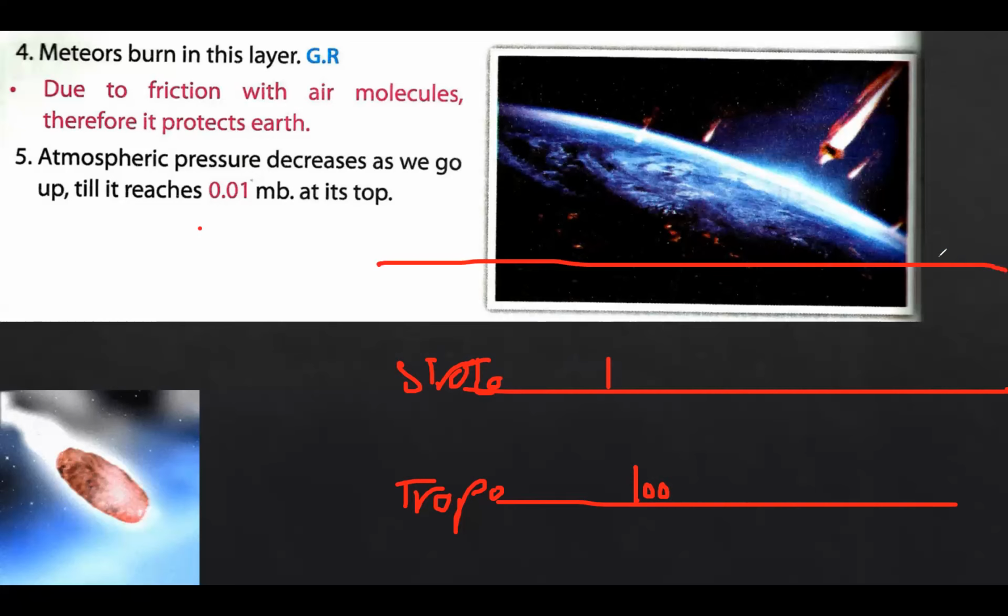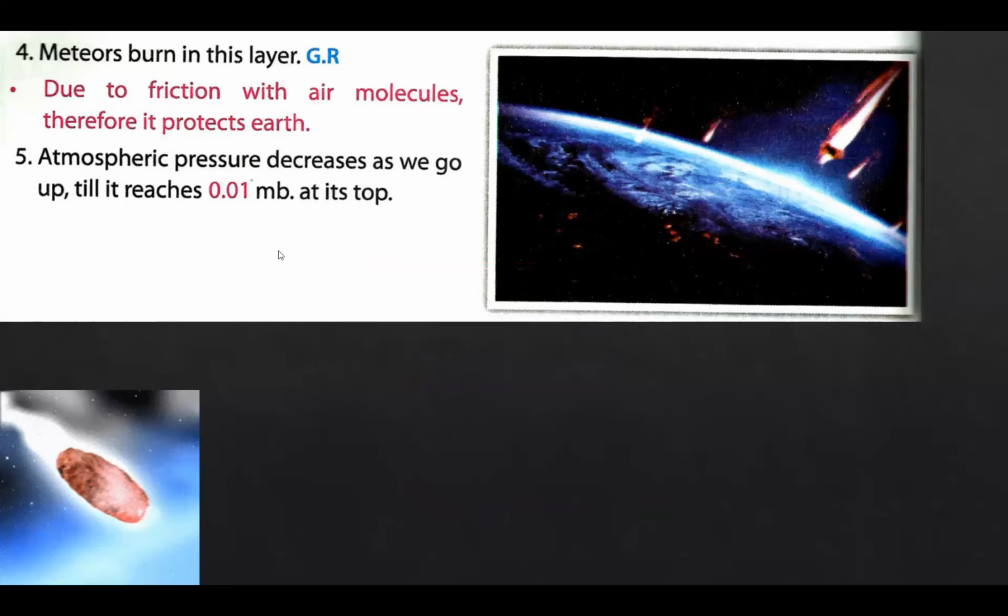We're talking about the atmospheric pressure, in case you have forgotten. The atmospheric pressure keeps decreasing in the mesosphere till we reach the top of the mesosphere, where it becomes 0.01 millibar. If you have noticed, 100 divided by 100 equals 1, and 1 divided by 100 equals 0.01. I think this will make it easy. So we start with 100 and keep dividing by 100.